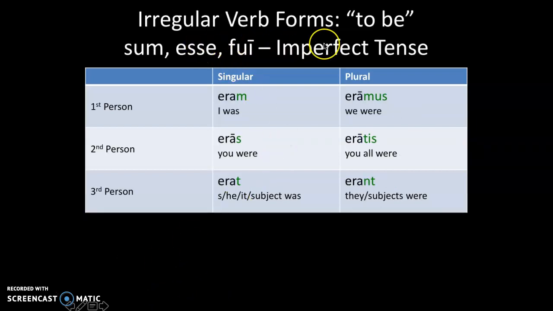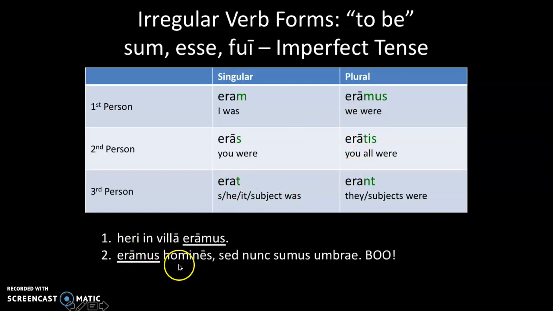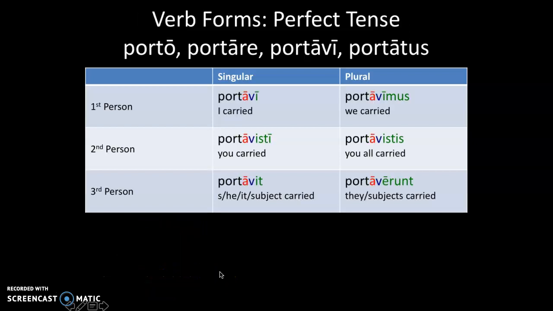The irregular verb to be also has an imperfect tense. Eram, eras, erat, eramus, eratis, erant. So yesterday we were in the house. We used to be humans, but now we are ghosts. You used to be a student. Notice how these all also indicate something that happened over an extended period of time.